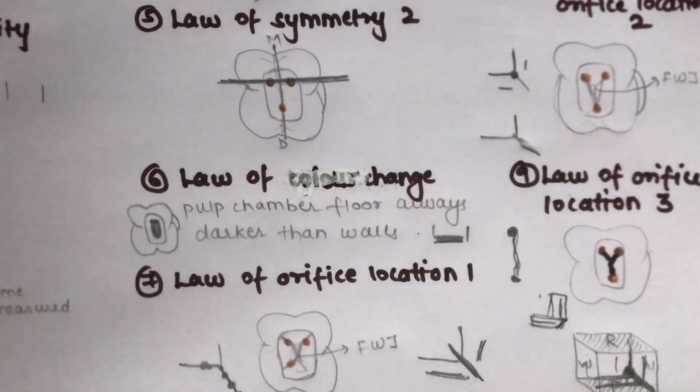So these all are the 9 laws of Krasner and Rankow for the access opening.